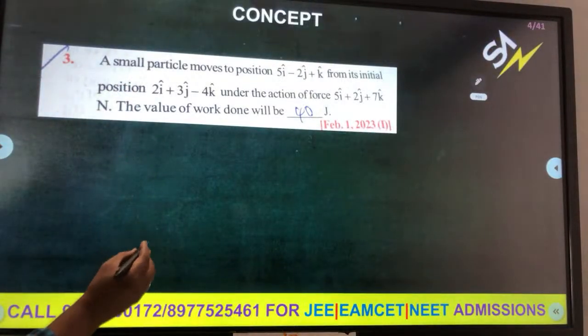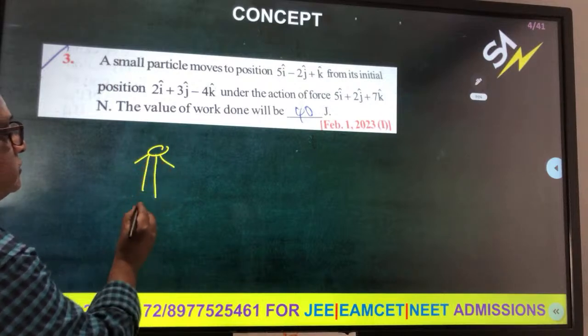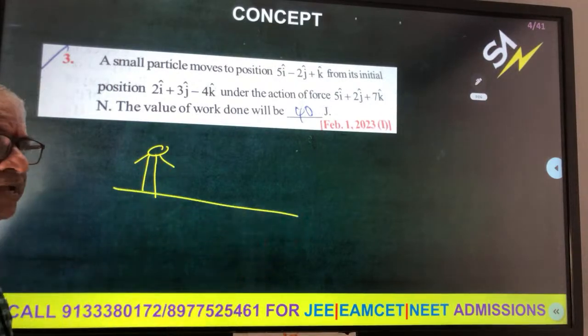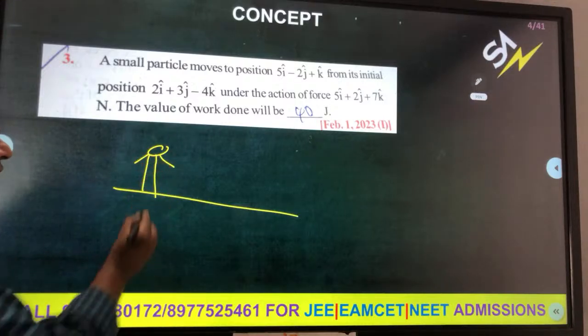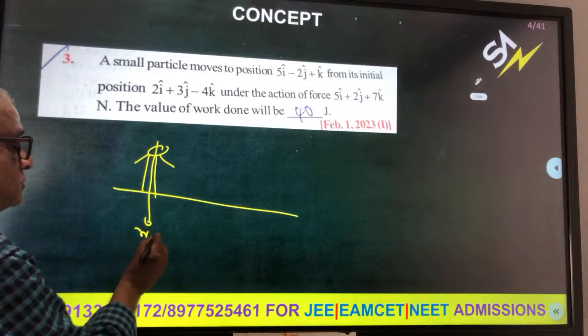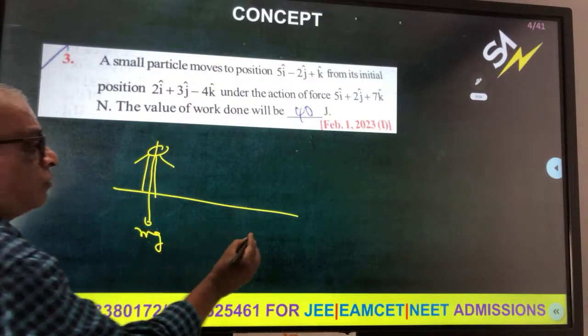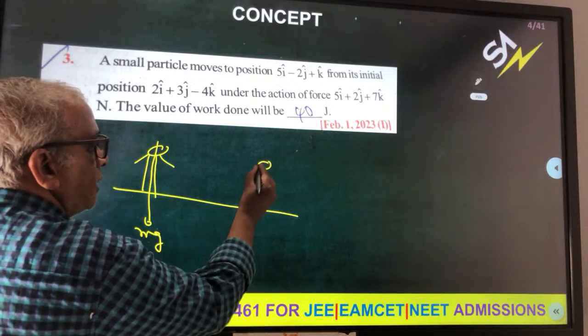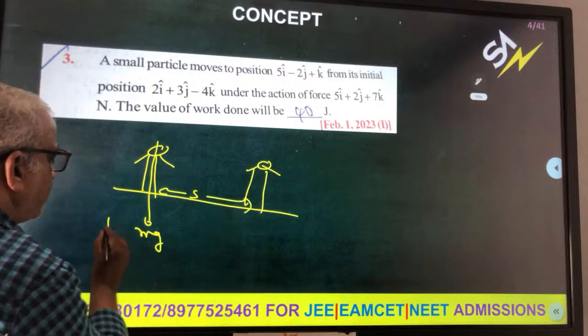Right. Next, what is the example? Person is walking along the road, or a porter carrying a load on the head. So mg is the weight, as well as the weight of anything given. The person is walking along the road, so it is producing displacement like this. But F is equal to mg.